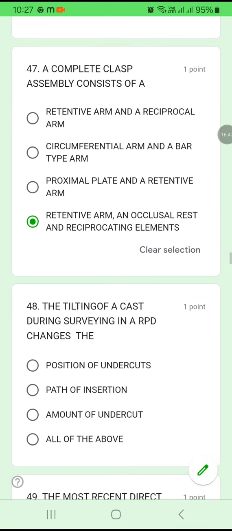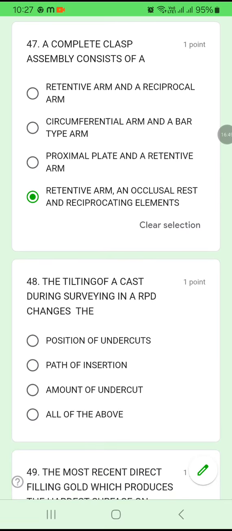Okay. Question number 48. The tilting of a cast during the surveying in a RPD changes the position of the undercut, path of insertion, amount of undercut, all of the above. If you tilt the cast during surveying in an RPD, removable partial denture, what will change? It will change the position of the undercut, it will change the path of insertion, and also it will change the amount of undercut. All of the above is the answer.